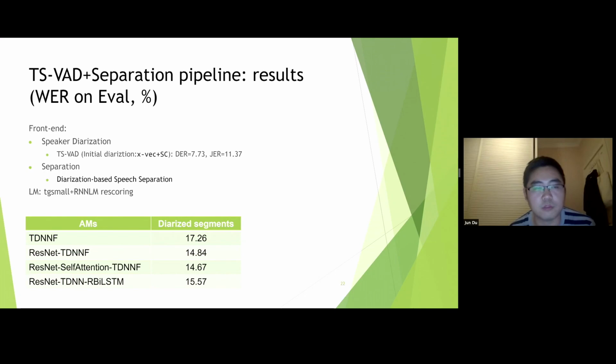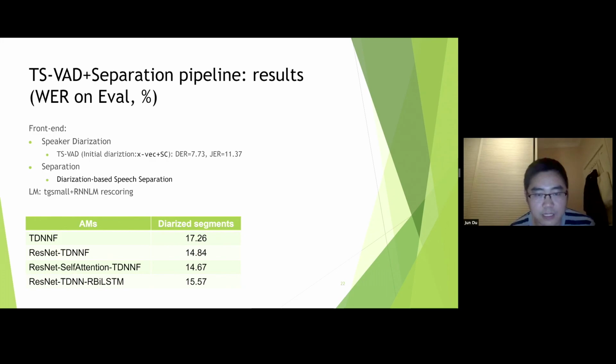This is actually our current best setting of the front end. We use both diarization with TS-VAD and the separation with DSS described by Yanhui. We have the best baseline here, and we also get some improvement.